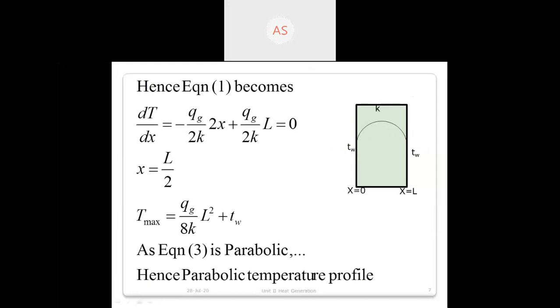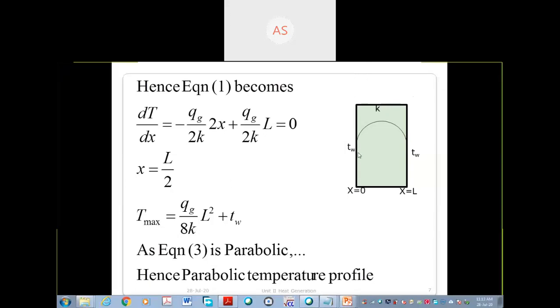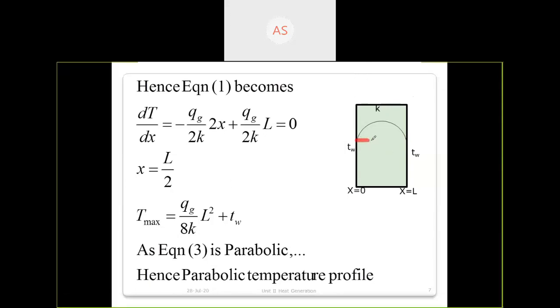Now if you draw, one minute, sorry, I will again use my favorite option. This is the Tw. Here also Tw. This line shows the Tw temperature line, and this length is nothing but this term. This term, means Tw plus something, qg by 8k times L square. This is the maximum temperature it shows. All of you got this? Up to this, they will ask you to find out the maximum temperature for 6 to 7 marks.